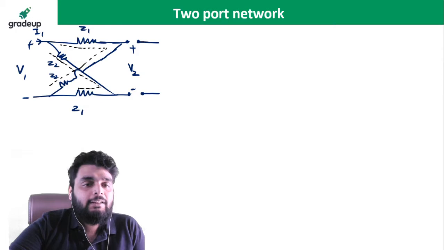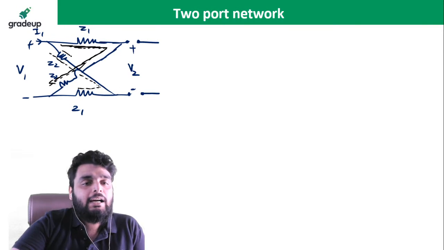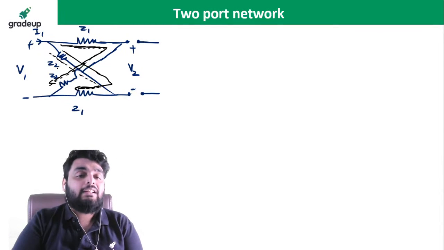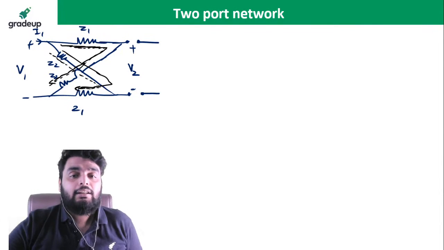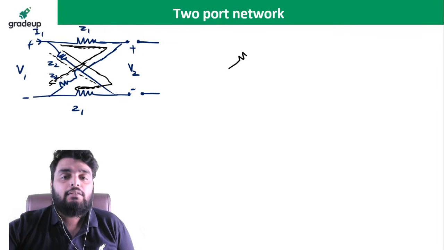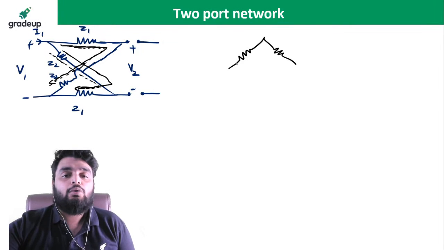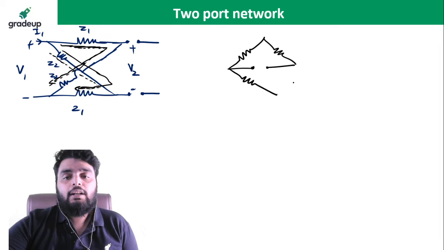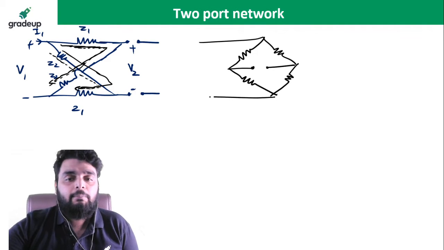When you open circuit this terminal, whatever current flows goes through this particular path. Similarly, a current will go through this other path. Yes or no? Or you can also redraw the circuit once again. You can redraw the circuit in this form to understand this concept perfectly.